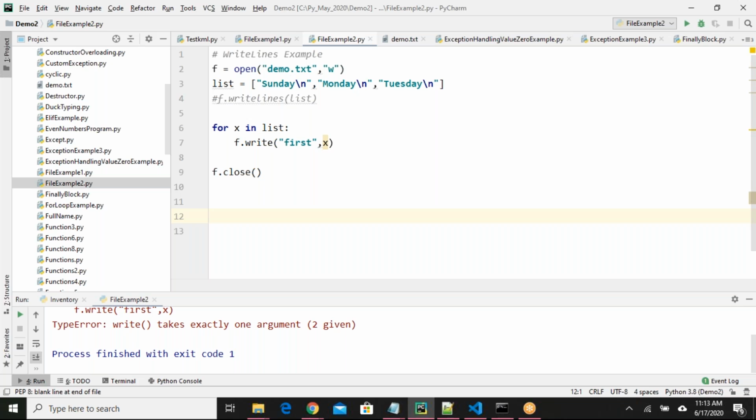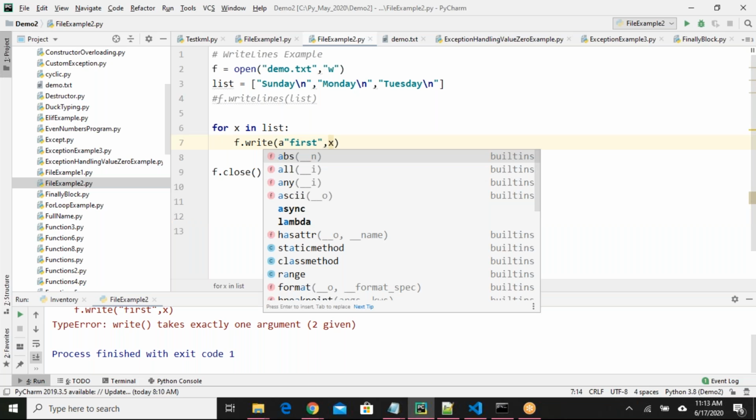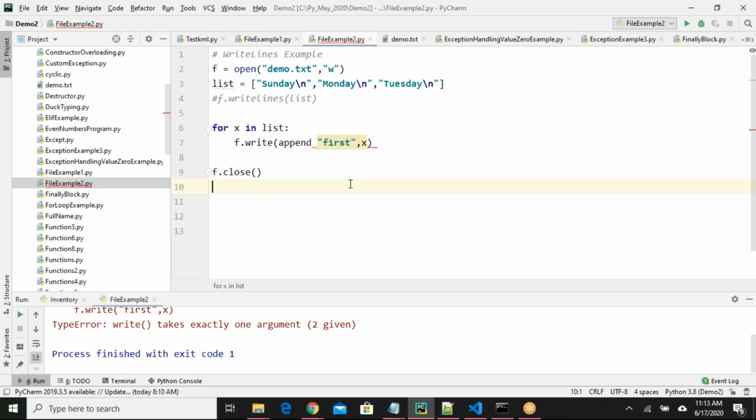It's not only for Tarun. It's a question to everyone. How to print first Sunday, first Monday, first Tuesday? Ganesh is saying like this. Ganesh, it will also give an error, it's giving here itself. How about others? Is the question clear at least? Yes, sir. Yes, sir.